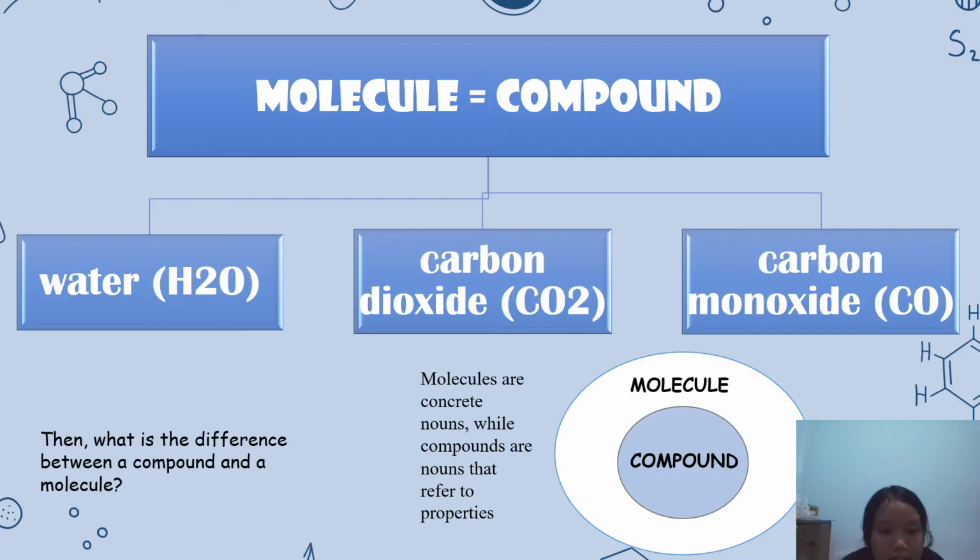Then, what is the difference between a compound and a molecule? Molecules are concrete nouns, while compounds are nouns that refer to properties. All compounds are molecules, but not all molecules are compounds.